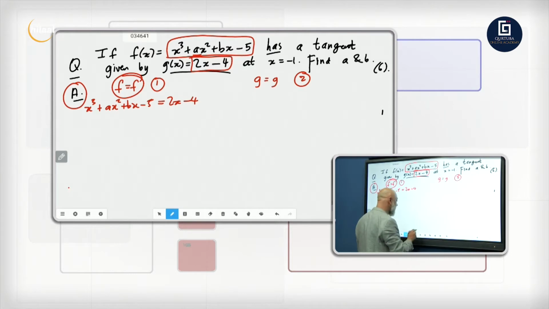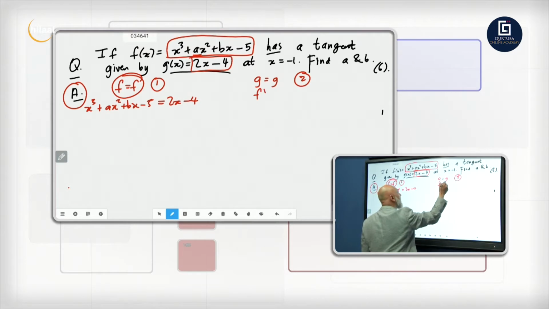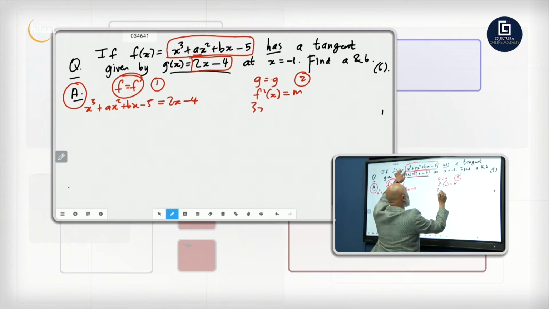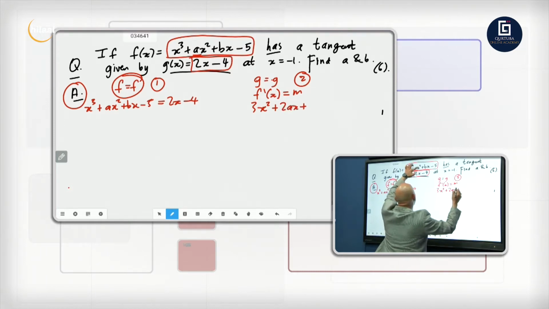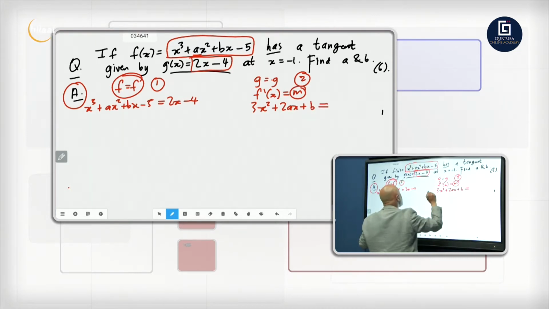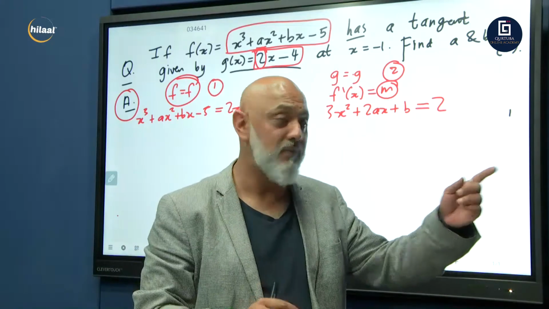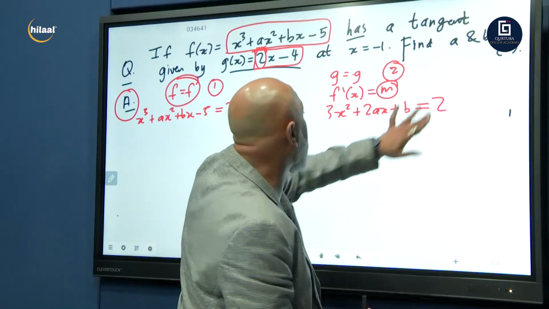So what did I say about gradient equal gradient? The derivative f dash x, the gradient of the one graph, is equal to the gradient of the other graph. So what is f dash x? The power rule: 3x squared, plus 2ax, plus b, the 5 will fall away, is equal to m, the gradient of this graph, which is 2. Not equal to 0. They don't say for minimum or maximum. That's the only time you equate your derivative to 0. Here we're saying gradient equal gradient.